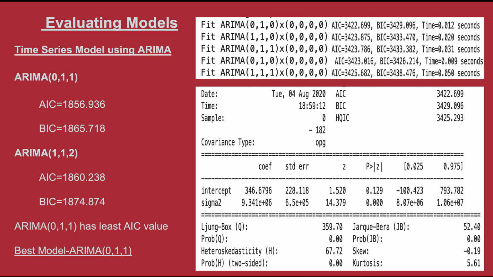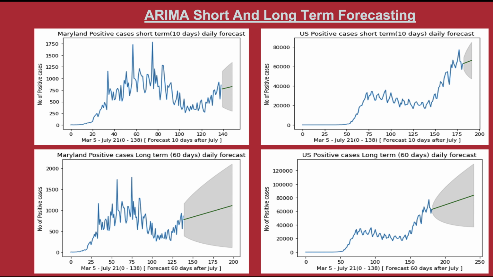Here we use the ARIMA model to forecast the COVID values of the US for 10 and 60 days. Based on the AIC and BIC values, we concluded that the favored values for ARIMA are when the autoregressive term is 1 and the differencing term and the moving average term are 0. This is the best model, with the least AIC value.